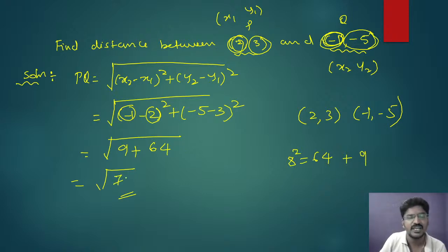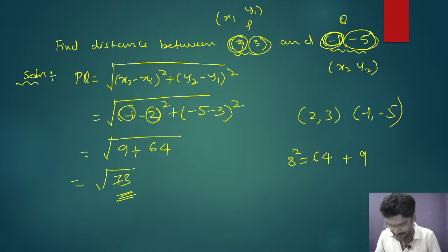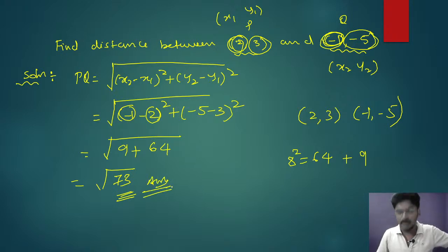That is 73. Very good. So all of you are clearly attentive. You can see that the answer is 73, so root 73 will be your answer. Clear?